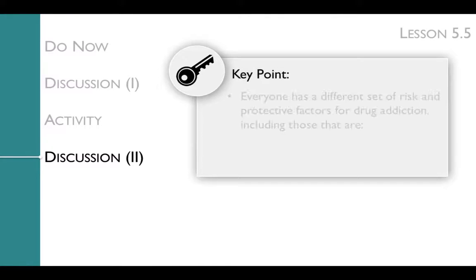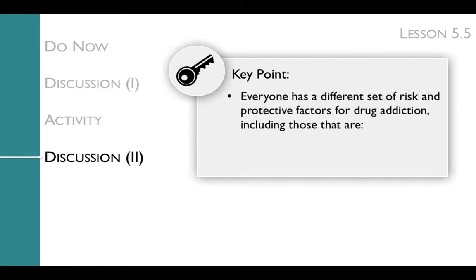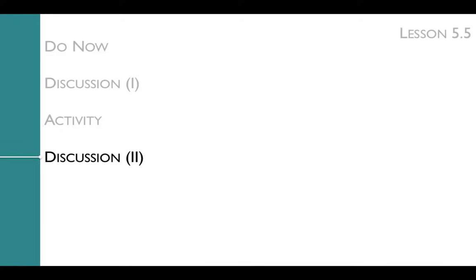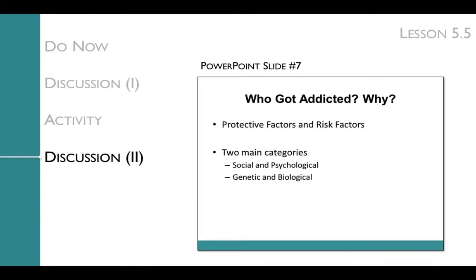The key point of the second half of this discussion is again that everyone has a different set of risk and protective factors for drug addiction, including those that are social, psychological, and biological. We'll get to these key points with a Socratic discussion. After the students have finished the activity, the next set of PowerPoint slides allows you to facilitate a discussion about the factors that appear on the cards.